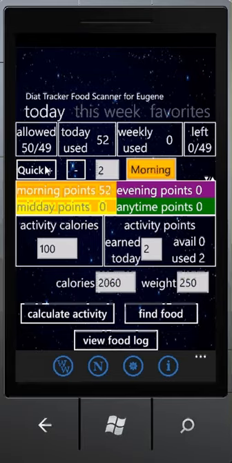For example, you see I added 2 points to today, and it took my 2 available points away from me and showed that I used 2 points from used activities, but it left the weekly points not touched. If I go ahead and add another 2 points that I used today, then it starts subtracting the points from my weekly allowed points.